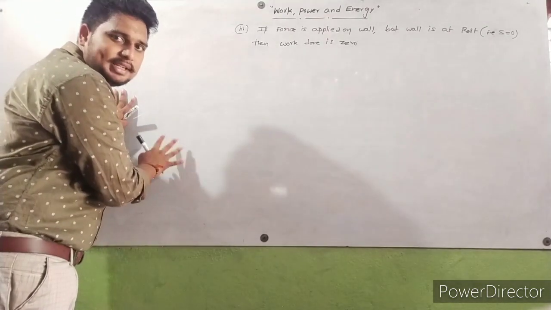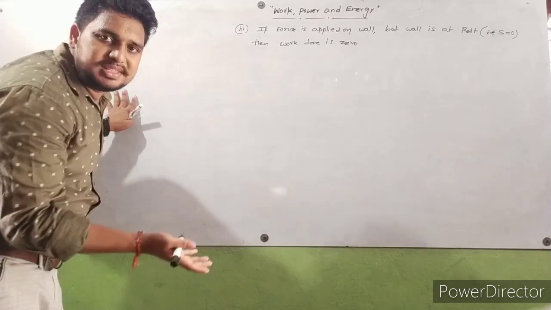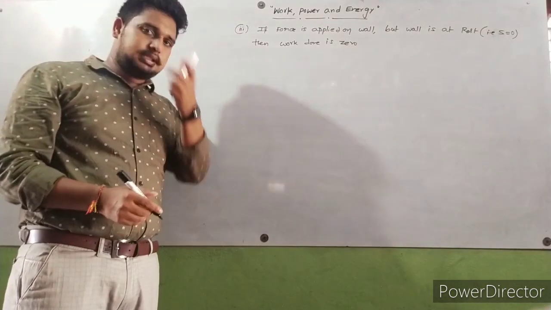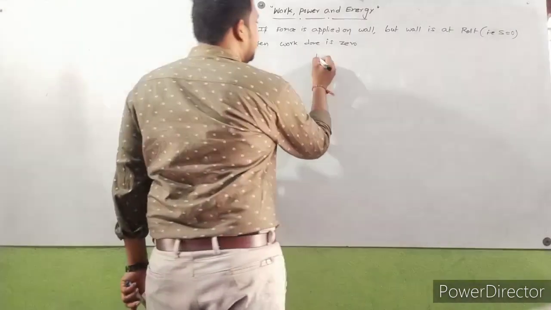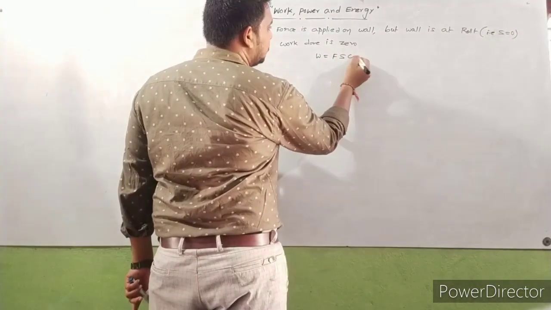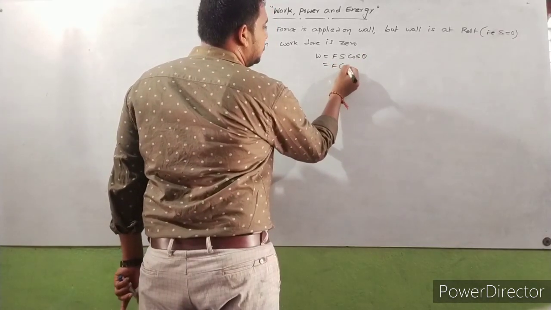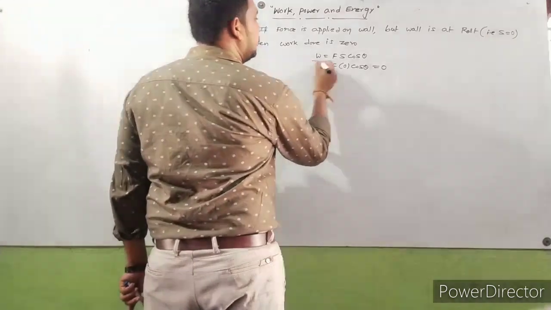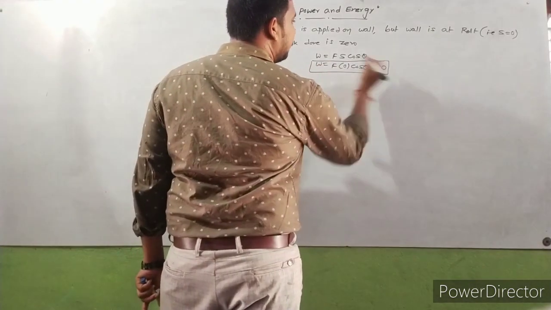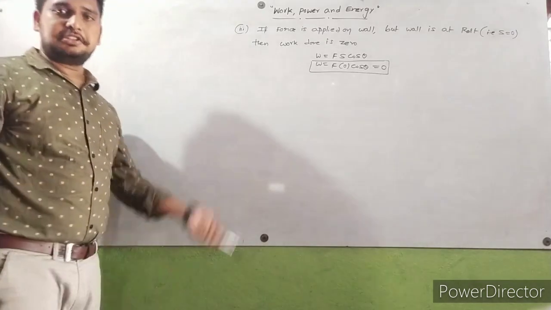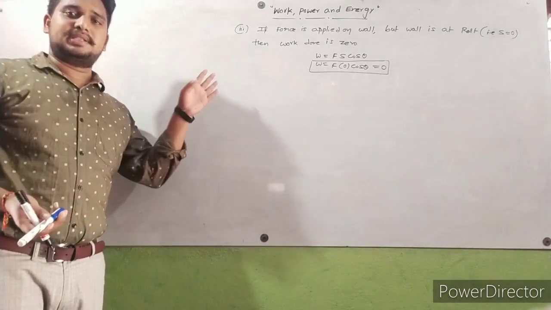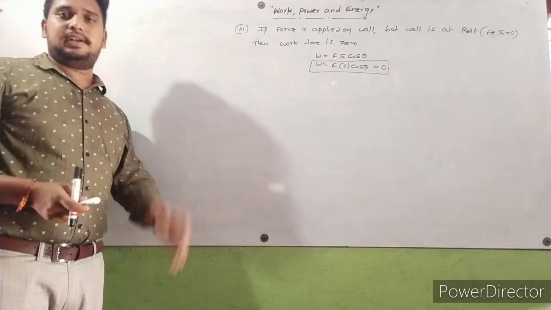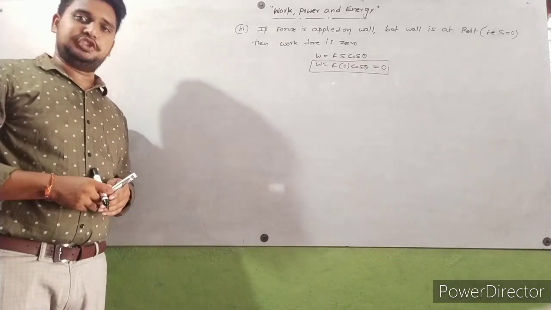If the board is at rest, it doesn't move. It doesn't move means displacement is equal to 0. If displacement is equal to 0, definitely work done is equal to 0. Is it or not? Definitely work done is equal to 0 because work done is equal to Fs cos theta. Here displacement is 0 into cos theta, so work done is equal to 0. So this is the best example. If you apply force on a wall, but the wall is at rest, definitely work done is 0.